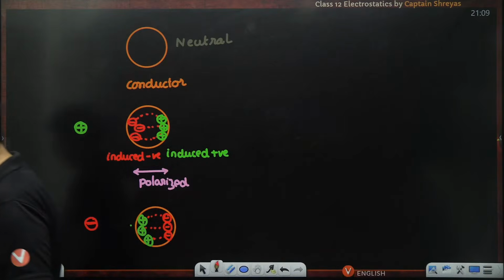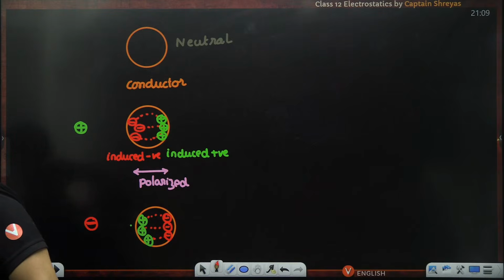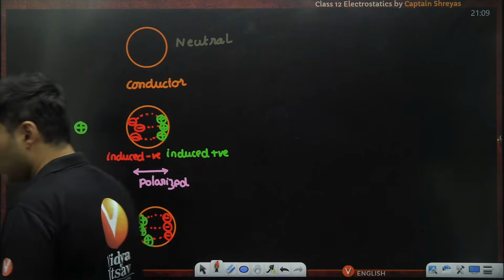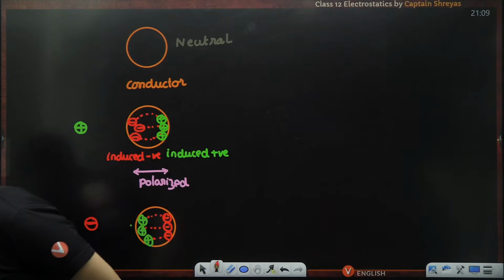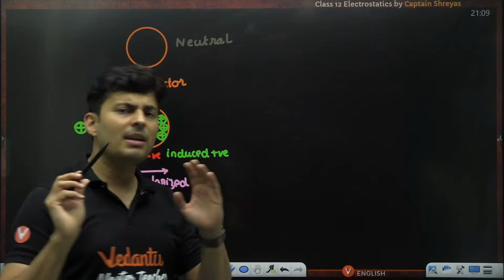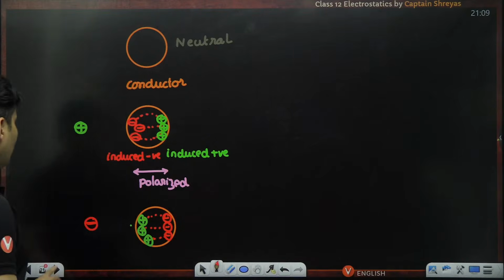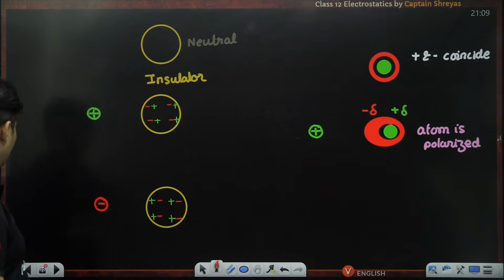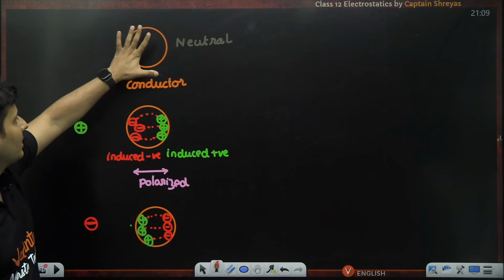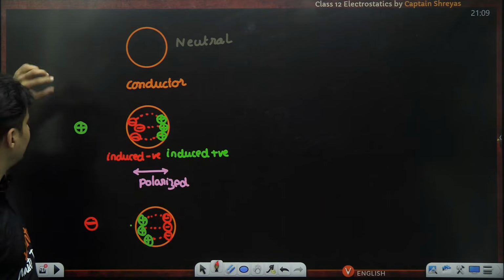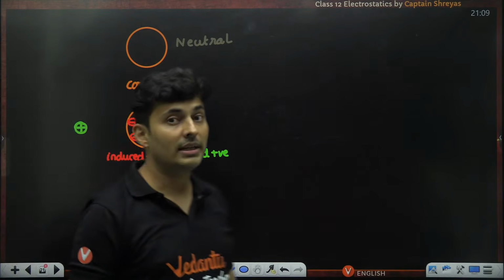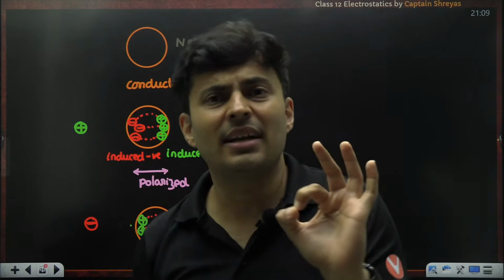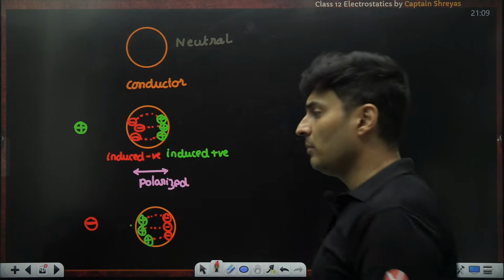Is this absolutely clear, my dear students? Perfecto. Okay. Awesome. Clear? Now you understood the difference between the two. Now I have a very important question for all of you. Do you think this conductor, which was neutral, will get repelled or attracted by the positive charge?